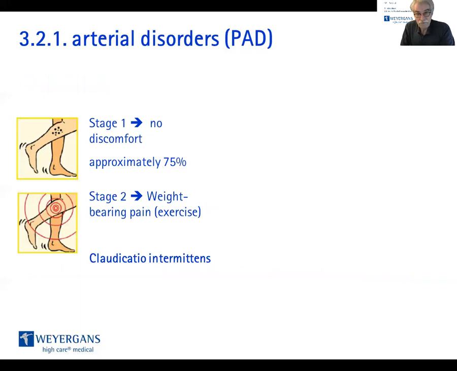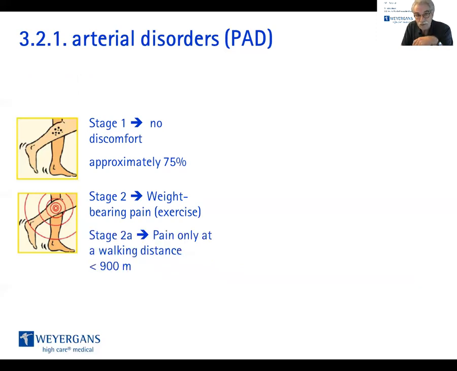Now the people feel pain. They feel pain while walking. If they start walking, they do not feel pain, and they walk, then they do feel pain, and that's why it's called claudication intermittens. This stage 2 is divided in 2 stages.